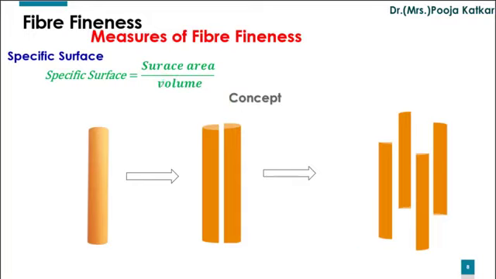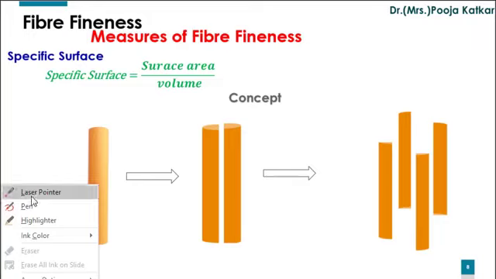To understand this concept, consider this as a chalk. Now, if I ask you to tell me about the surface area of this particular chalk, which area will you consider? Obviously, you can consider the area which is over here at this surface, over here at this surface, something like this.